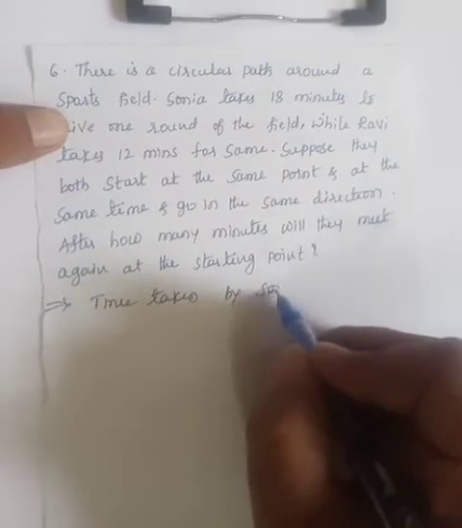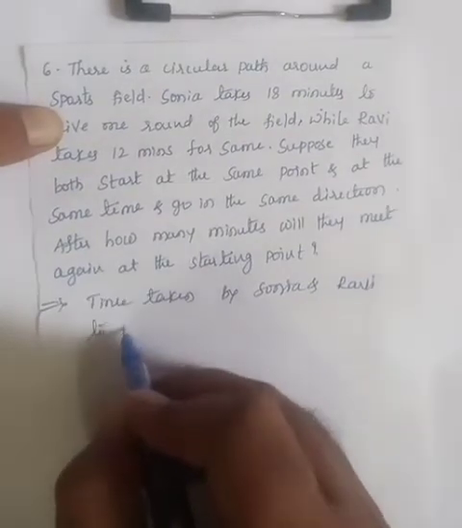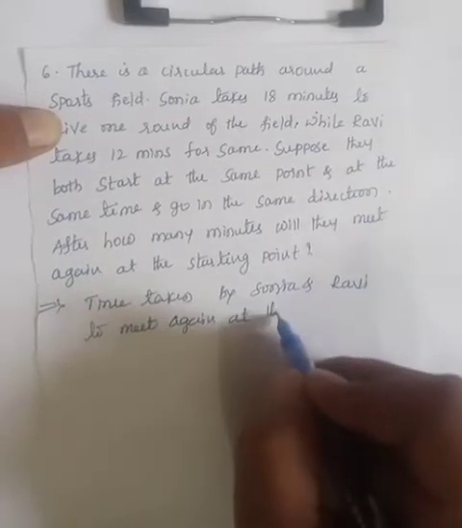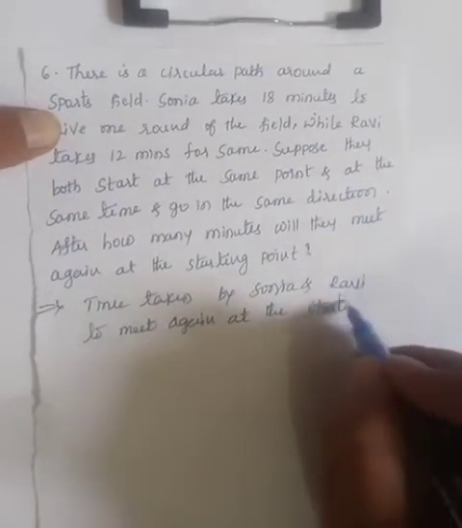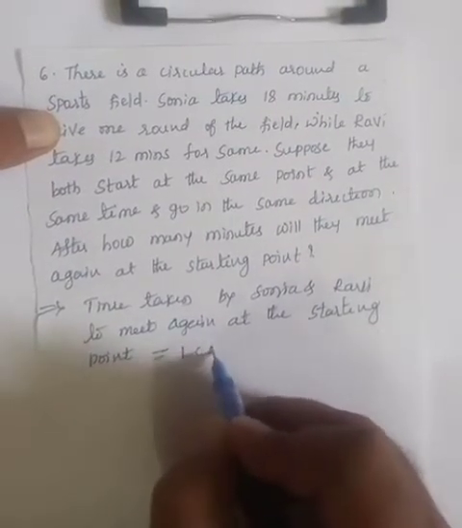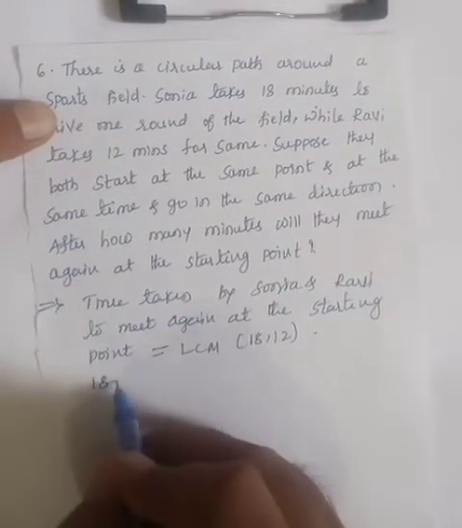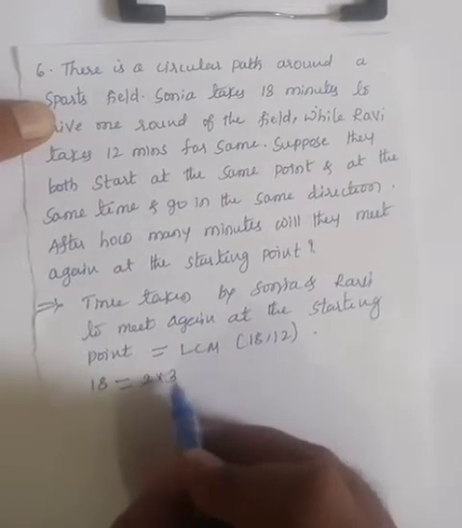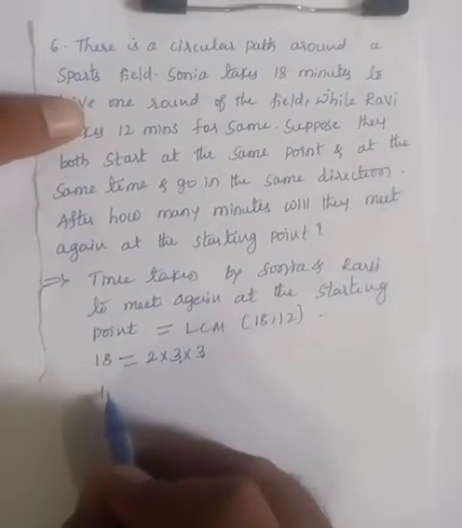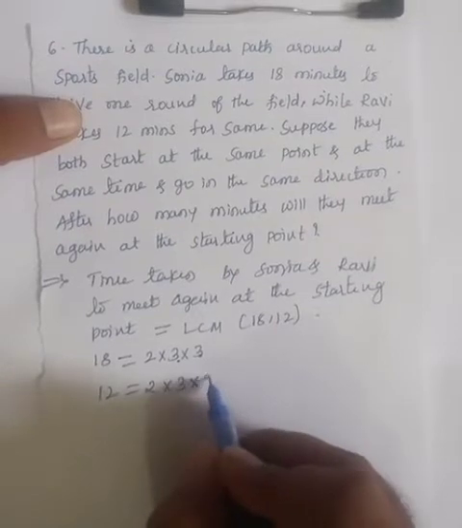the time taken by Sonia and Ravi to meet again at the starting point. At the starting point is nothing but the LCM of 18 and 12 that you need to find. The factors of 18 are 2 into 3 into 3. 2 3s are 6, 6 3s are 18. Next, the factors of 12: 2 into 2 into 3. 2 2s are 4, 4 3s are 12.